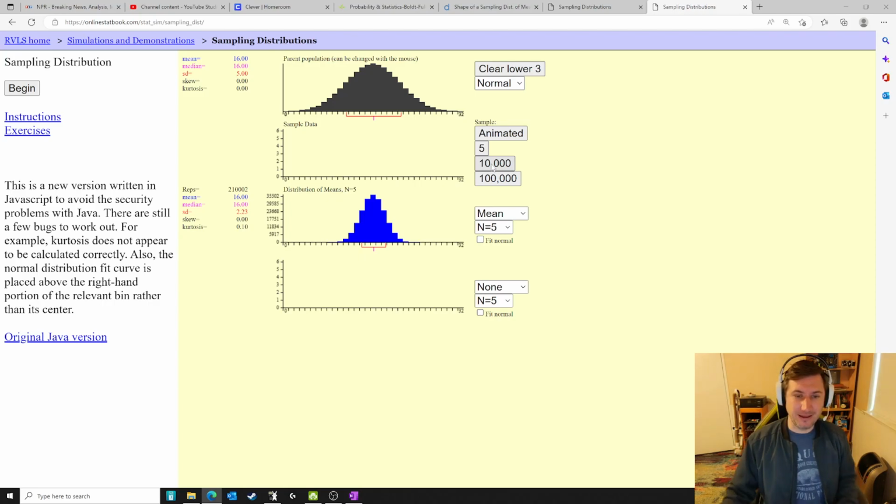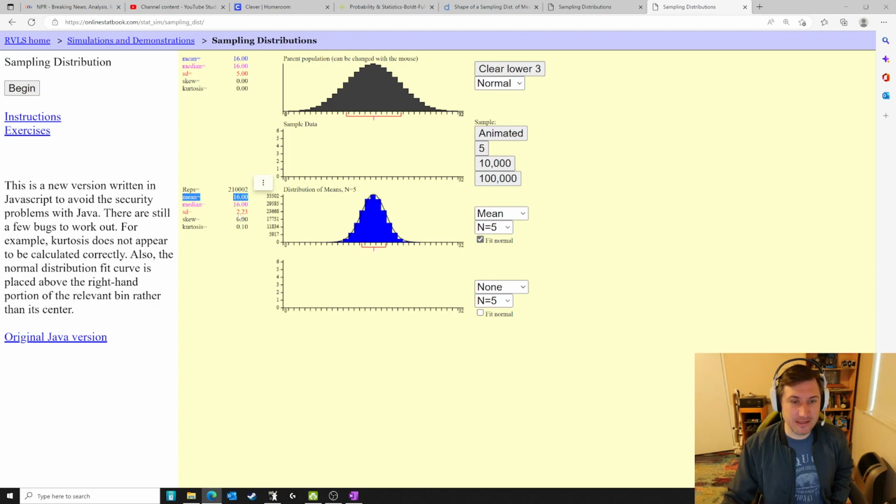Look at that. I can fit a normal curve over it to see that, yes, the normal curve fits perfectly. Even over here on the left, it gives me some summary statistics. The average was 16, and the average of my sampling distribution is also 16. Its averages are an unbiased estimator.